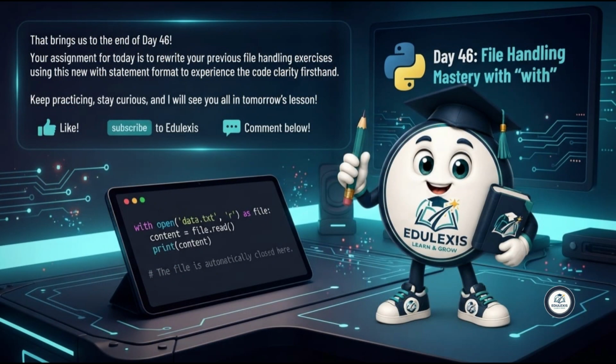That brings us to the end of day 46. Your assignment for today is to rewrite your previous file handling exercises using this new with statement format to experience the code clarity firsthand.